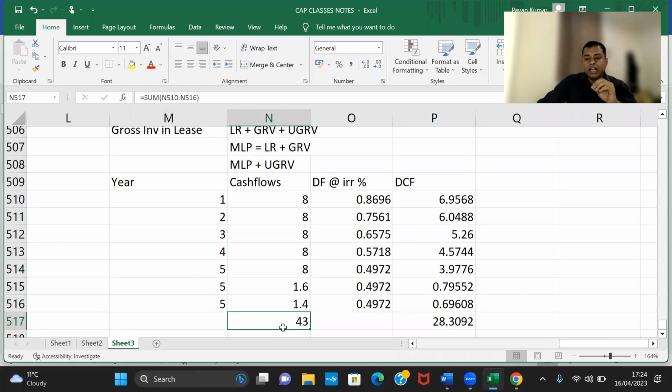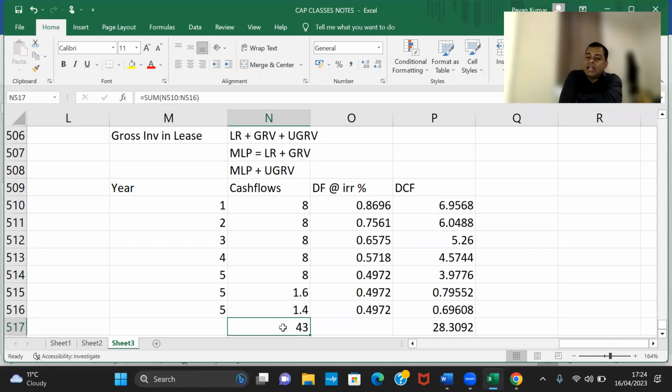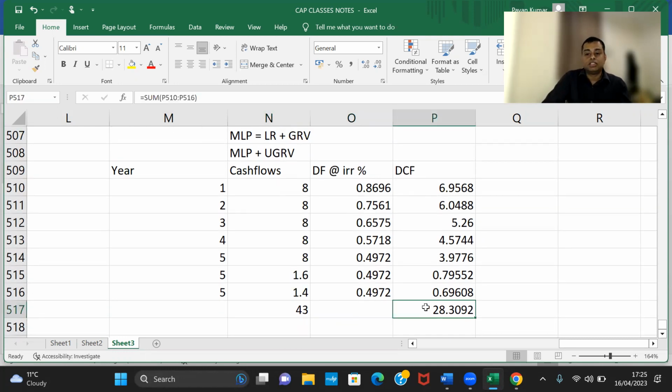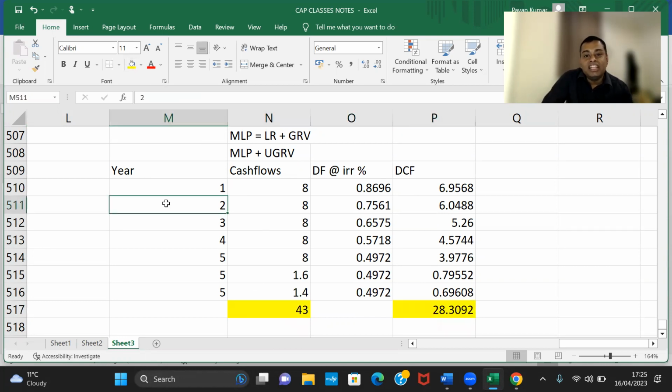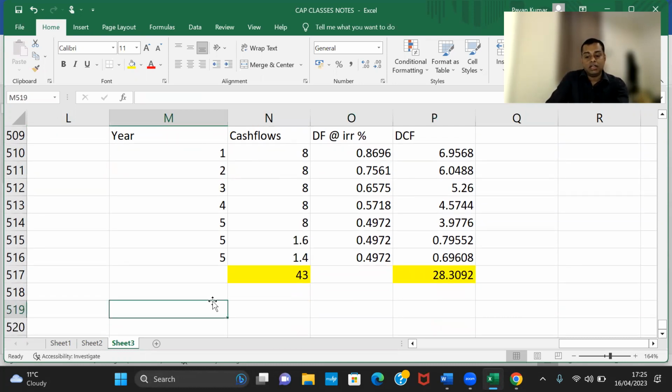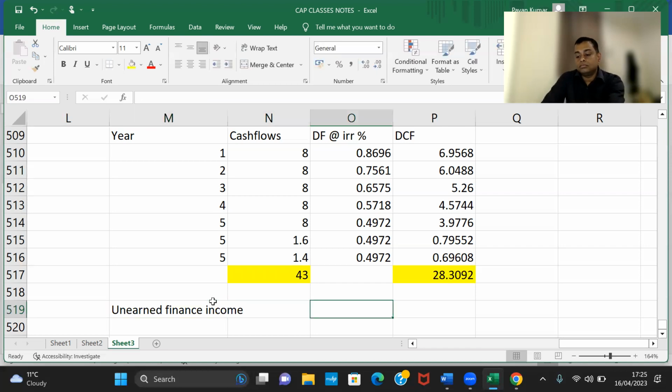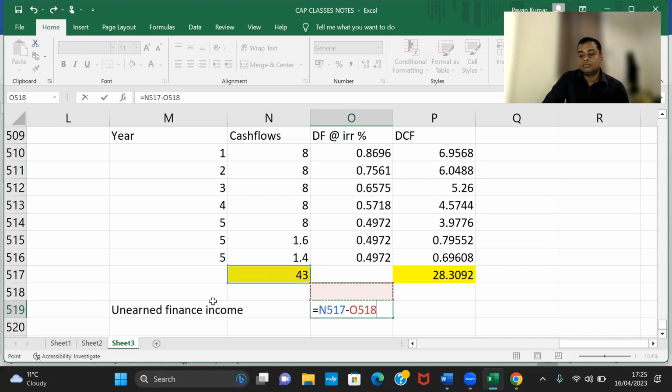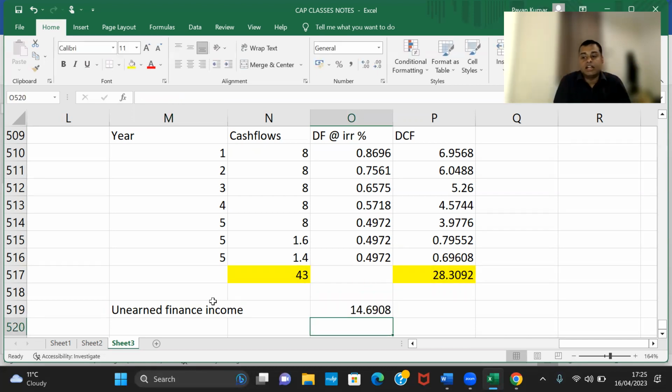Now they'll tell you net investment in lease is the present value of the minimum lease payments plus present value of the unguaranteed residual value. This is net investment. So take this, apply discount factor, it will become net investment. So this is net investment in lease. This is gross investment in lease. The difference between these two is unearned finance income. That's all, ladies and gentlemen. Answer is over.